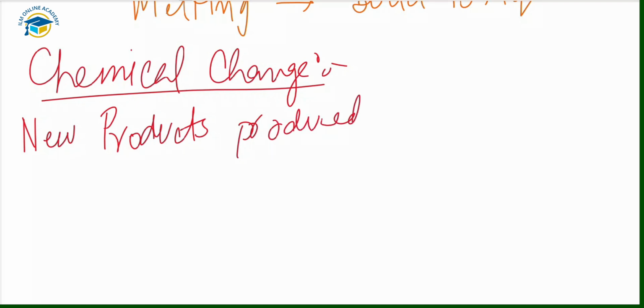The second thing is that they have different properties compared to the reactants that were used. The new products have different properties because of the chemical change.